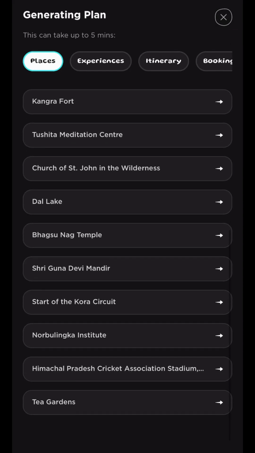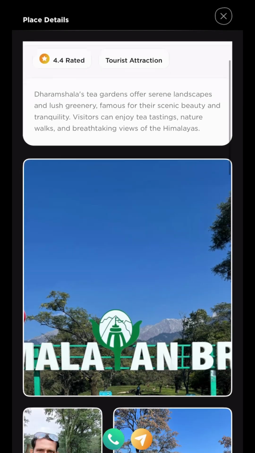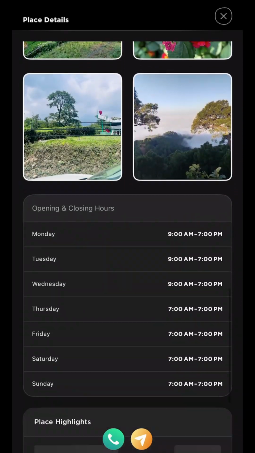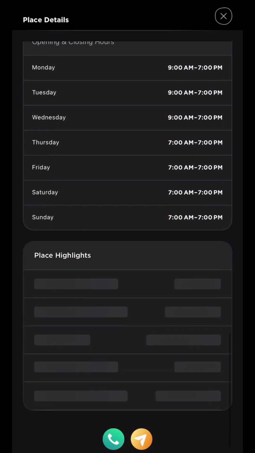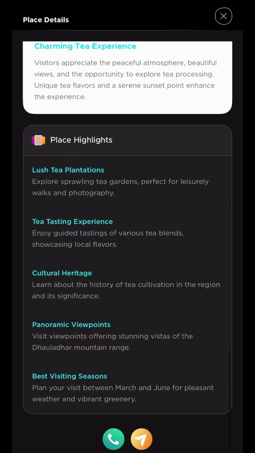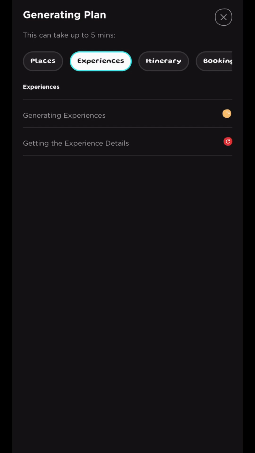Another place is, let's go for tea gardens. So here you can see each place has a description, rating, images, highlight, as well as review summary coming from AI. After places are generated, we can see experiences getting generated, and again you can review each experience while they are getting generated in the background.